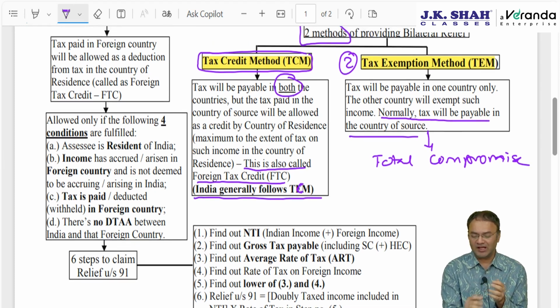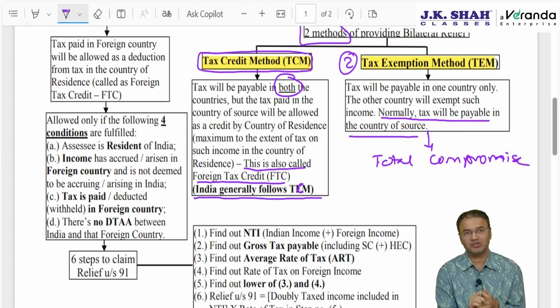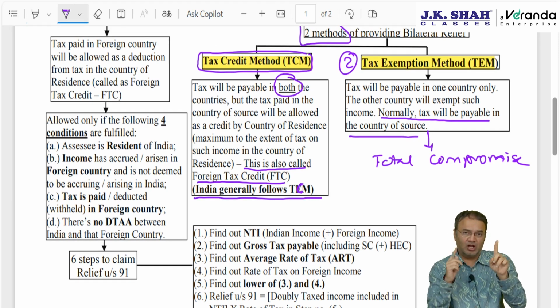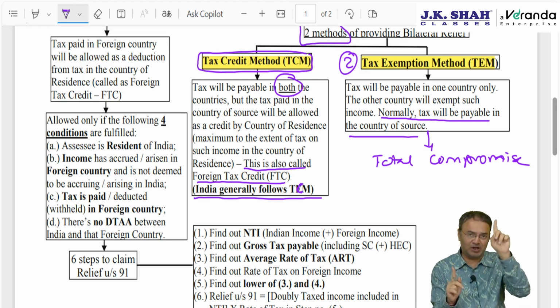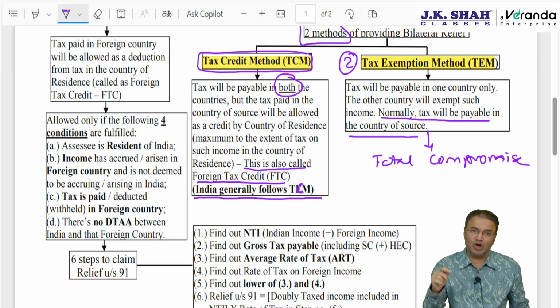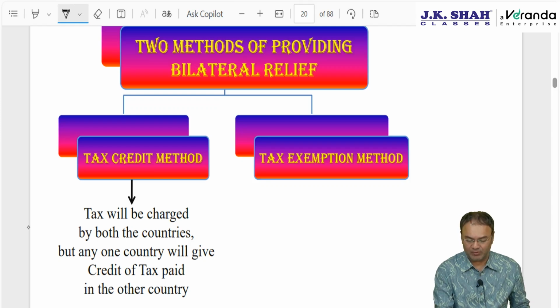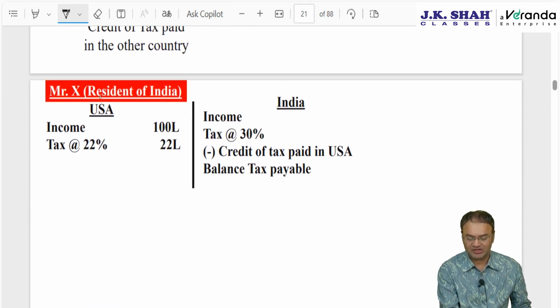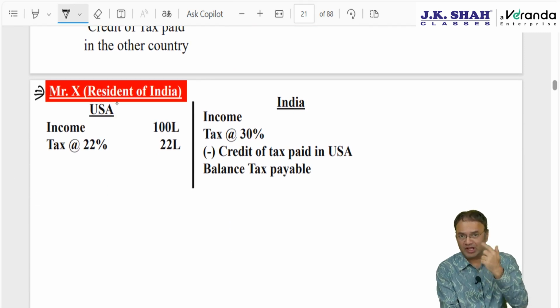Okay, now under tax credit method, what exactly happens? One country will charge tax first and the other country, that is the country of residence, will give credit for the tax paid in the first country. However, the credit shall not exceed the amount of tax payable on that income in that country. So let's try to understand with the help of a couple of examples for tax credit method. For example, Mr. X is a resident of India, just like you and me.